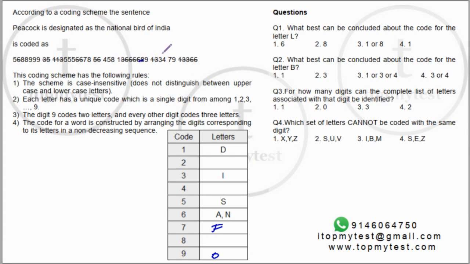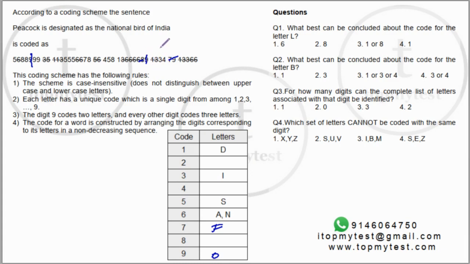So this is out and one of the O's is out. Where else do we have an F? There is no F here. National, there is an O here, so 9 is out.